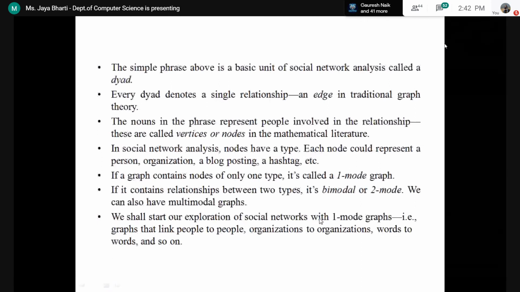That is, graphs that link people to people, organization to organization, or words to words. Bimodal means people to organization, it can also be like that. For now we will see only the one mode graph, meaning people to people, organization to organization, or words to words.